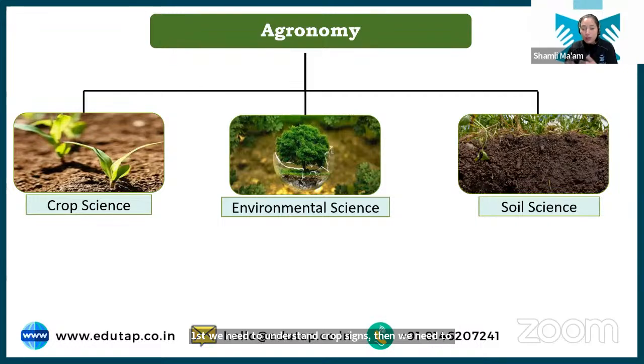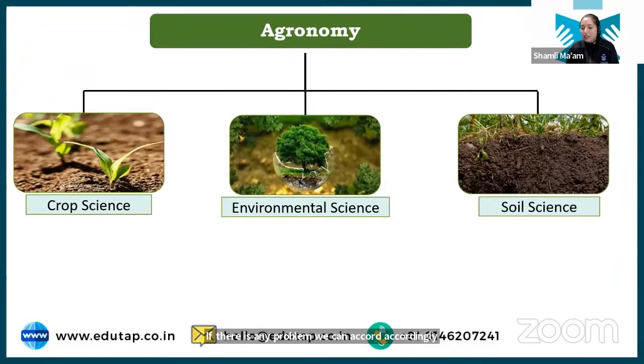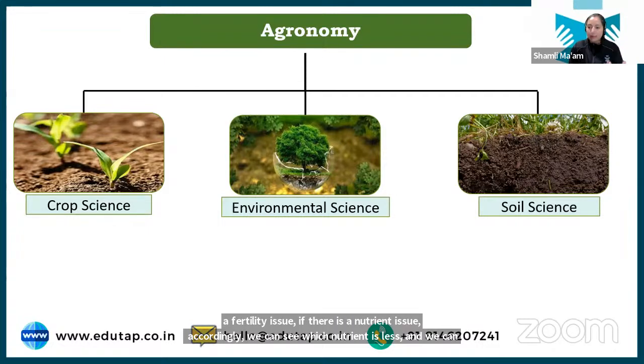What is the soil, what is the interaction of crop with the soil. How does the soil hold nutrients, how does the soil provide nutrients to the crop, so that if there is any problem we can accordingly manage it, right? If there is a fertility issue, if there is a nutrient issue, accordingly we can see which nutrient is less and we can manage it, we can provide it. Now, next thing to understand is the environment science.